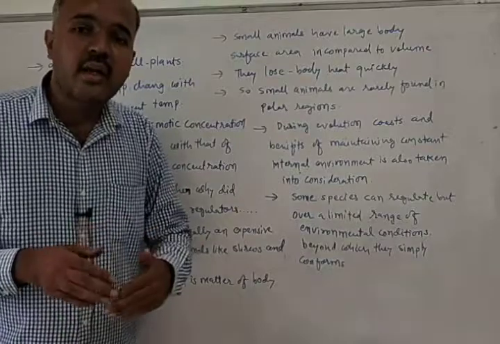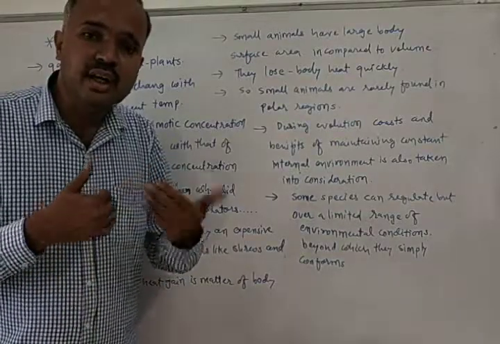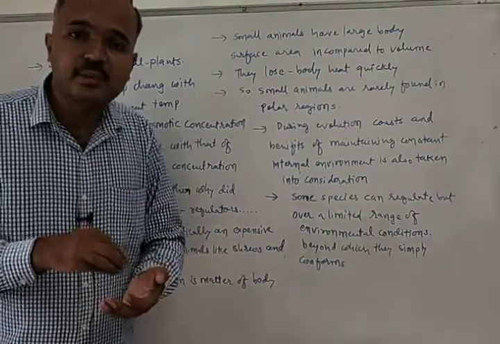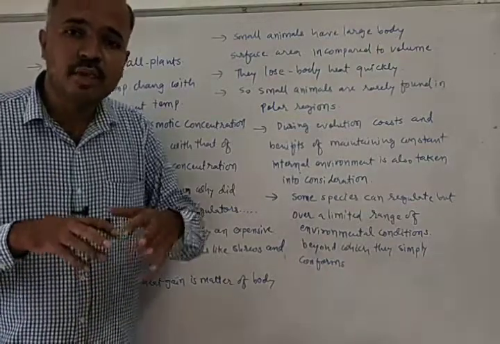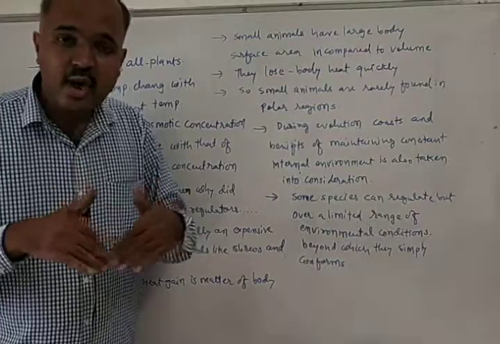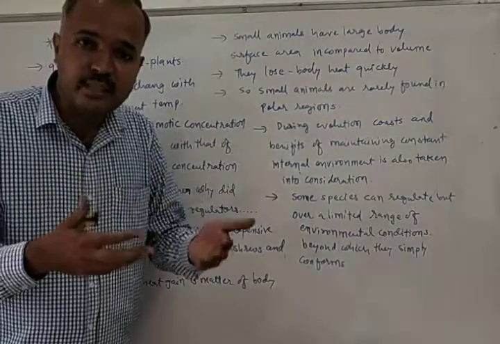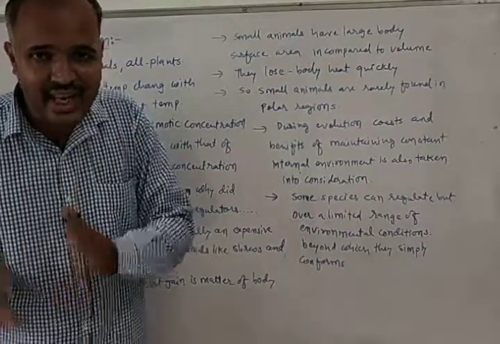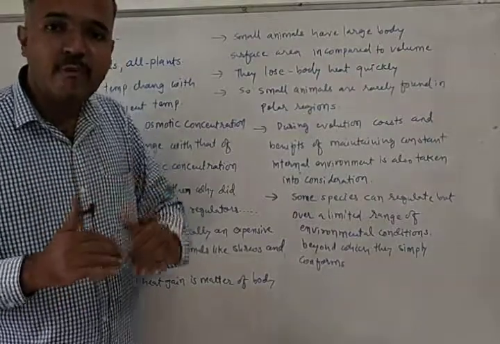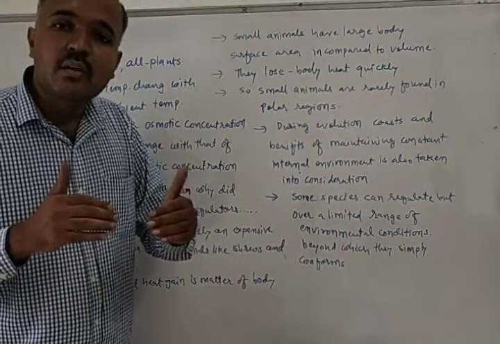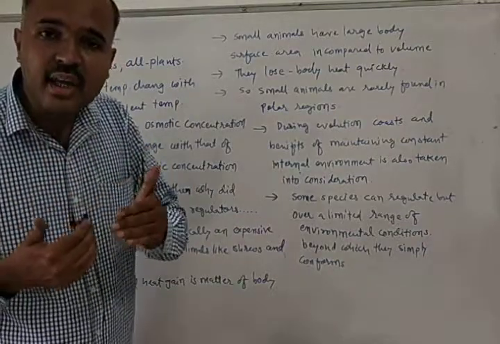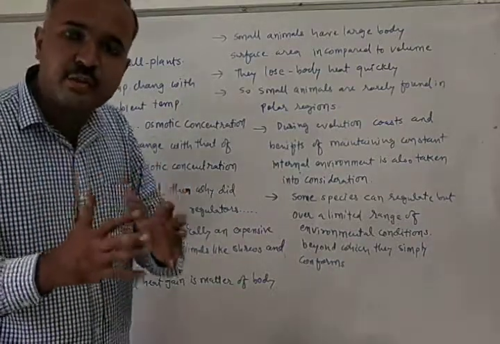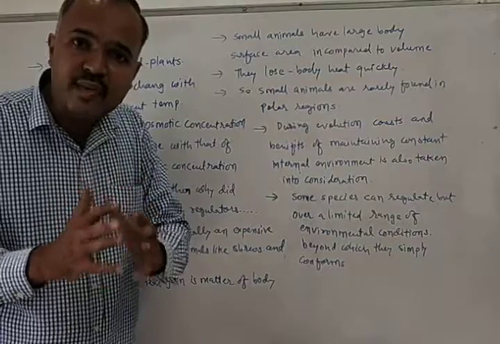They cannot maintain constant body temperature because it is an expensive process for them. Their metabolic reactions are not enough. They cannot afford to lose too much energy in maintaining constant body temperature because their body surface area is high and their volume is very low.